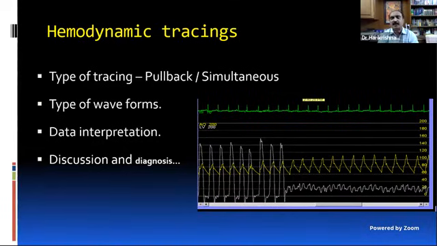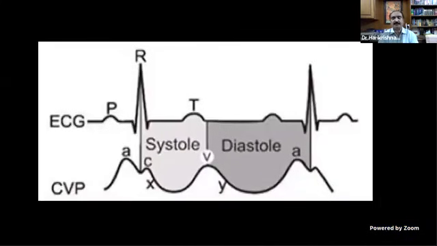The diagnosis, I have put it in small fonts because a diagnosis is not that important. If you tell all the things correctly and make a minor mistake in the diagnosis, or the diagnosis is totally wrong also, it will not reduce your marks. So that is very important. Don't see a tracing and say that this is mitral stenosis, this is coarctation. You don't jump. So do go systematically. This will give you time to think also.